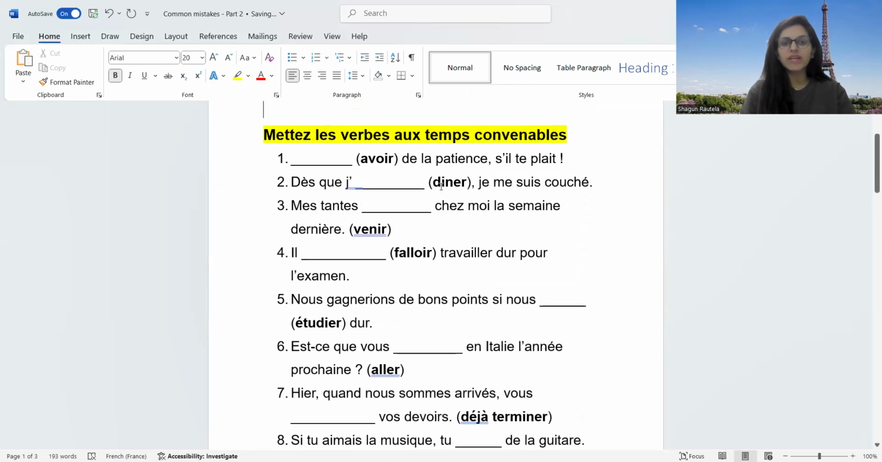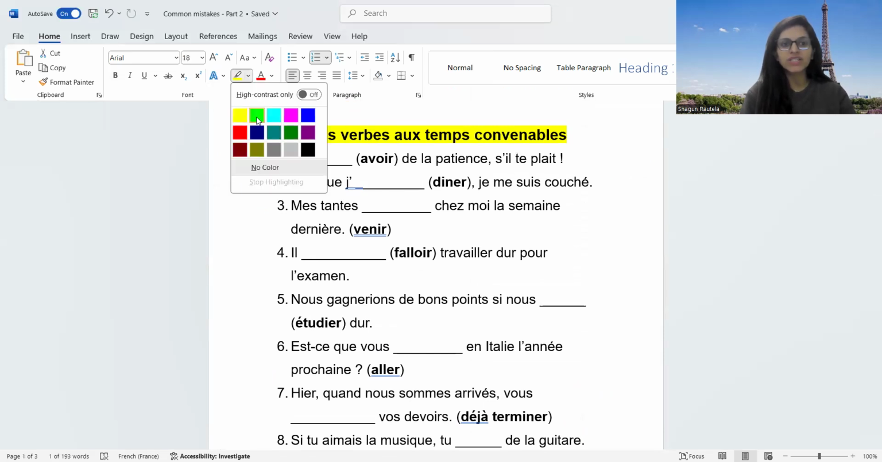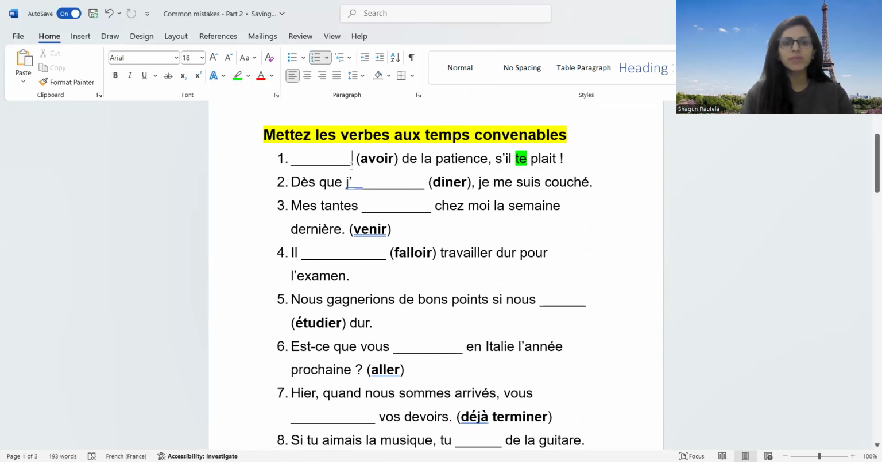Okay, so: dash de la passion s'il te plaît. No subject pronoun is given. That means in the sentence, which tense are we going to write? Imperative, excellent. And s'il te plaît is given. Te means we need to conjugate the sentence with tu. So what is the imperative of the verb avoir? It is aie. Okay, so that's our first answer.